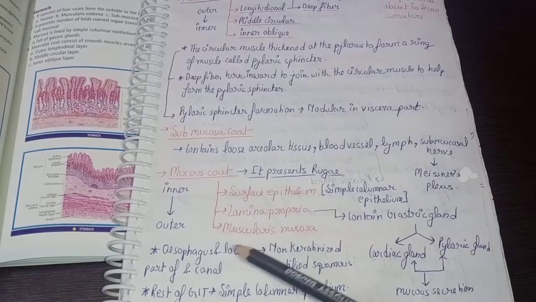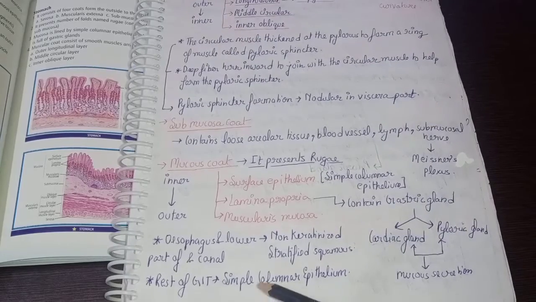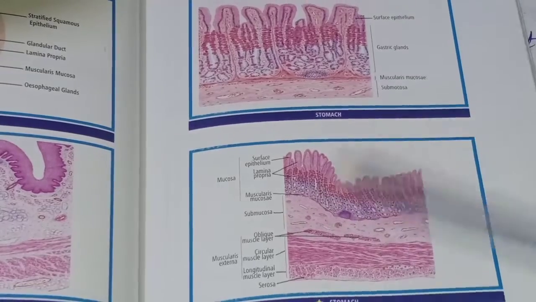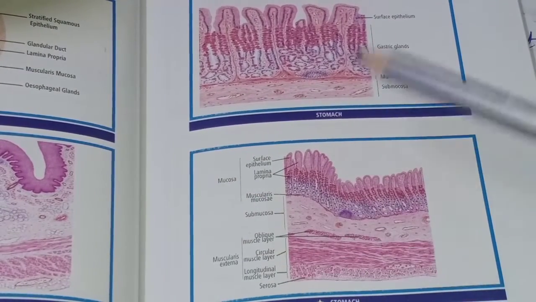A point should be noted that the esophagus and the lower part of the anal canal have non-keratinized stratified squamous epithelium. However, the rest of the GIT has simple columnar epithelium. As you can refer to this histological structure of the stomach, as I talked about, there is the serosa, the muscular layer, the submucosa layer, and the mucosa layer.